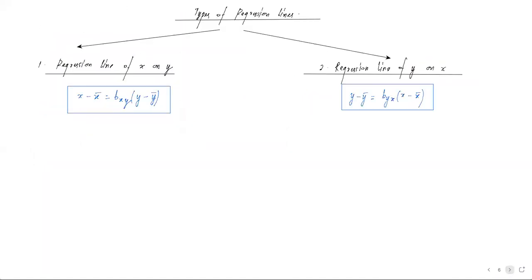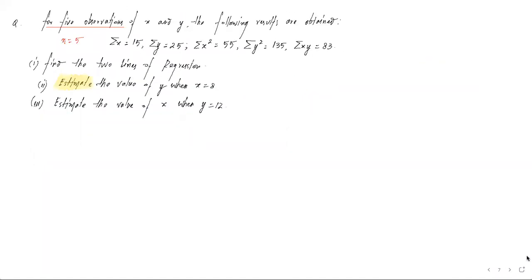So we need to estimate the value of y when x is equal to 8, and once again estimate the value of x when y is equal to 12. The second and third questions are not important to discuss right now. First of all, our focus should be on finding the 2 lines of regression.